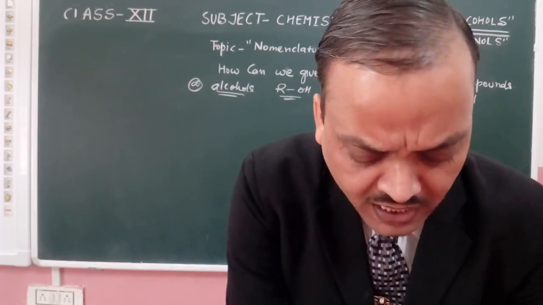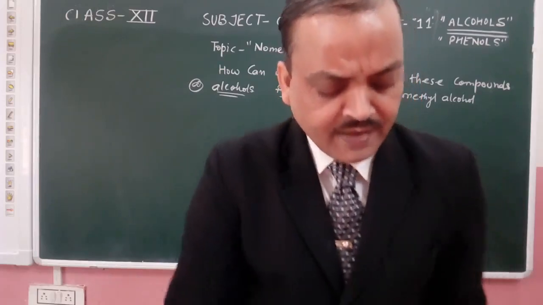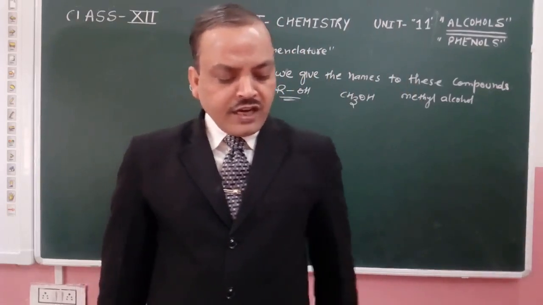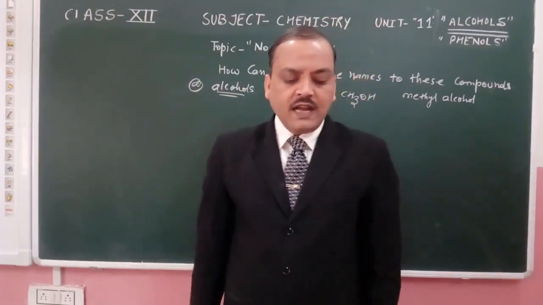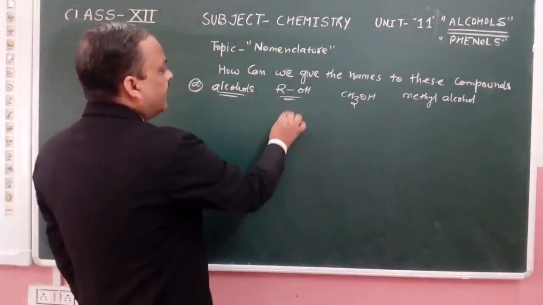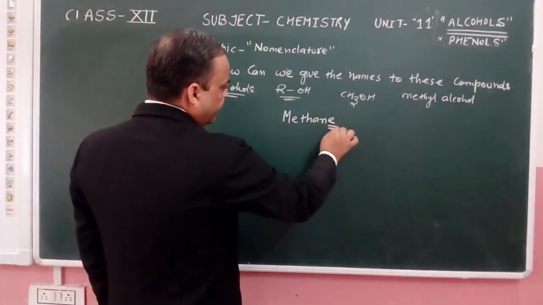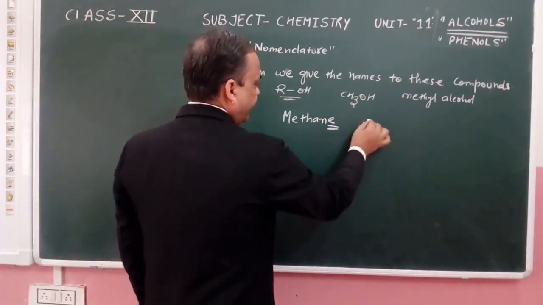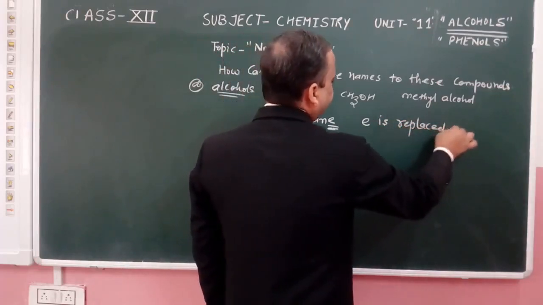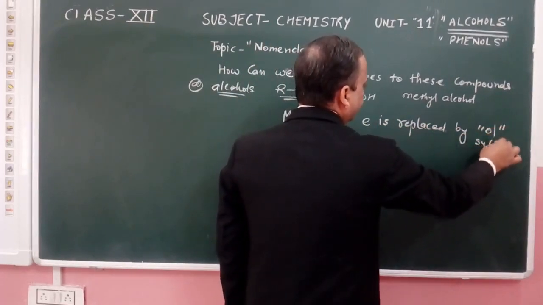Now, according to the IUPAC system, the names of alcohols are derived from the name of the alkane from which the alcohol is substituted. The alkane is methane, and from this methane, the E is replaced by the suffix ol.